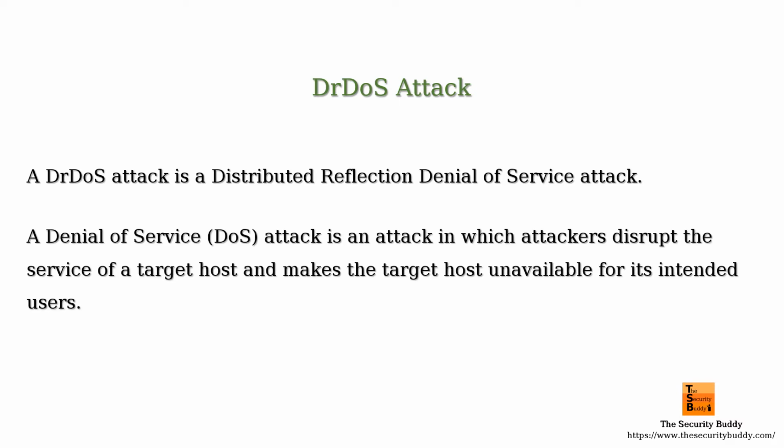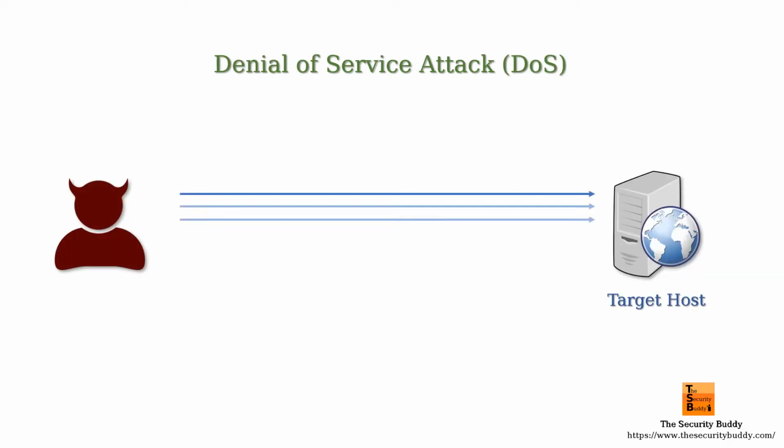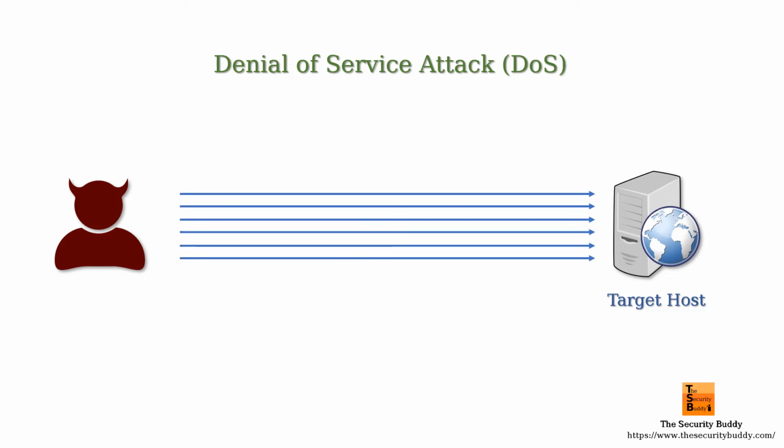A denial of service attack is an attack in which attackers disrupt the service of a target host and make the target host unavailable for its intended users. For example, an attacker may send a massive number of request packets to a target host. The request packets may end up consuming all the network bandwidth or computational resources of the target host. As a result, the target host will become unresponsive or unavailable for its intended users. Ping flood, ping of death attack, smurf attack, etc. are examples of denial of service attacks.